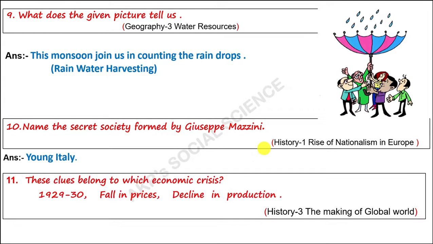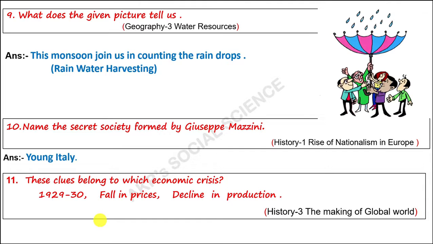Next question: These clues belong to which economic crisis? 1929-30, fall in prices, decline in production. No doubt this is the clue of the Great Depression of the 1930s.